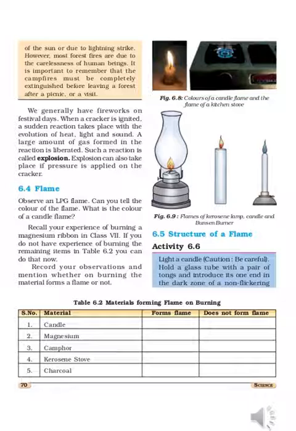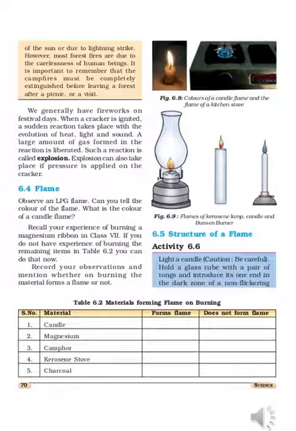Then magnesium. Magnesium ribbon you already studied, very brightly it burns and a dazzling sound is also produced. So magnesium wire burns and a flame is coming. Camphor, camphor means kapoor. It is also burning very brightly and it directly vaporizes. Solid will convert directly into gaseous form without converting into liquid. So that substance also produces flame.